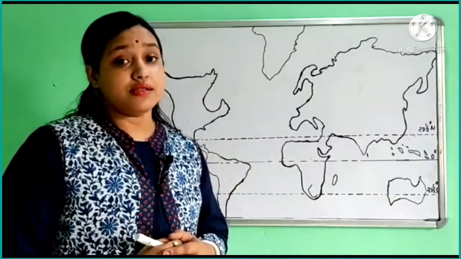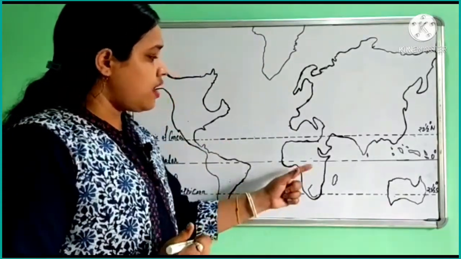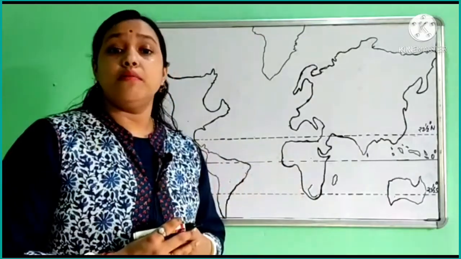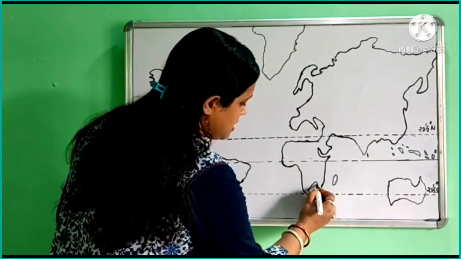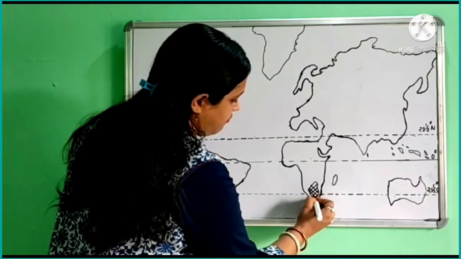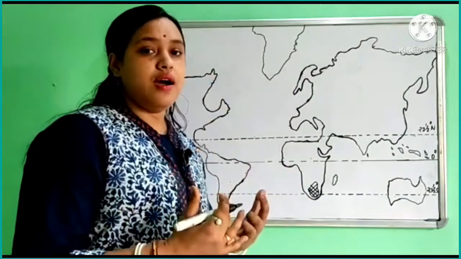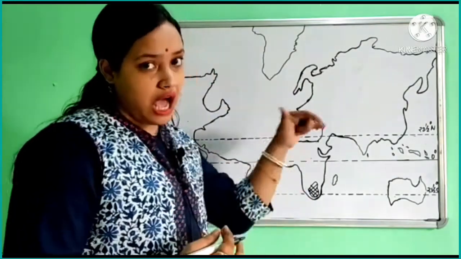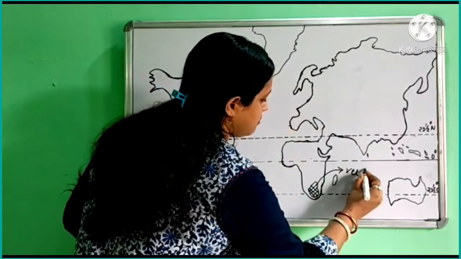Okay, so let's see. First of all, we talk about grassland in Africa. Grassland in Africa is known as veldt. So here this is the place where we find a large area covered by grassland, and it is known as veldt in Africa. So here I am going to write veldt, V-E-L-D-T.